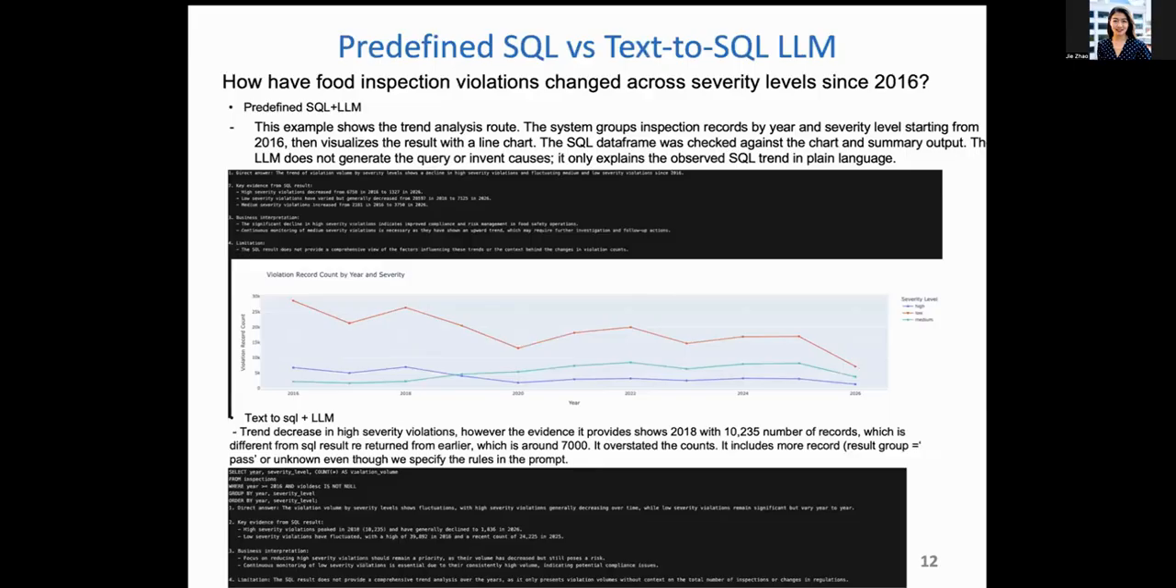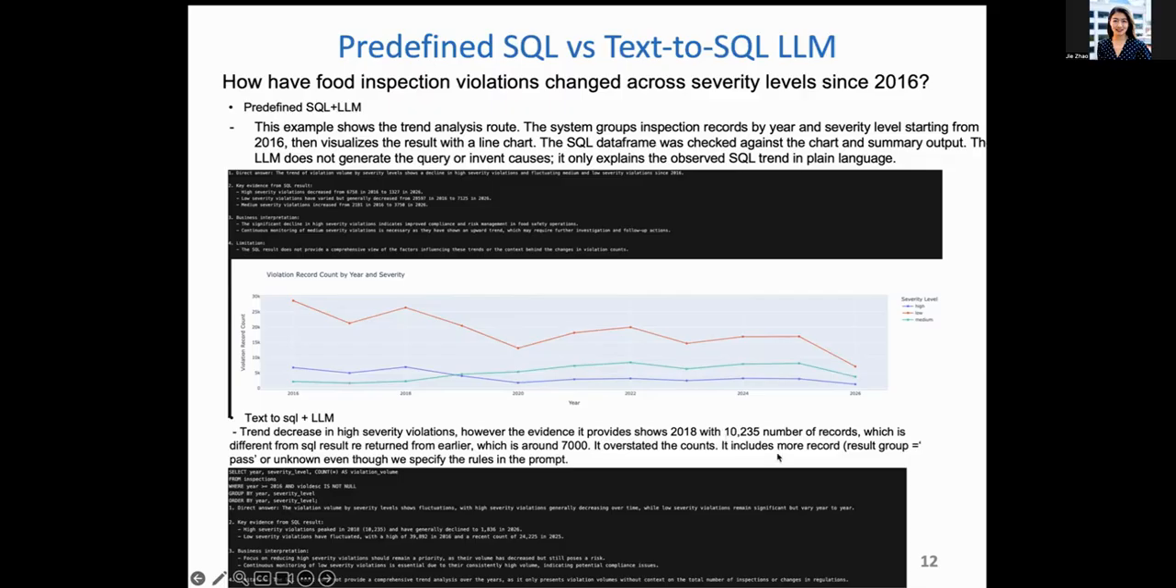Just a quick comparison: we want to compare this predefined SQL output, which we just saw, versus how a text-to-SQL language model does. The bottom is text-to-SQL. For the same question, it produced a very short SQL query, and it says high severity violations peaked in 2018 at around 10,000 records and have generally declined to 1,836 in 2026. So we actually see contradictory results. The predefined SQL says 7,000 here, while this one says 10K.